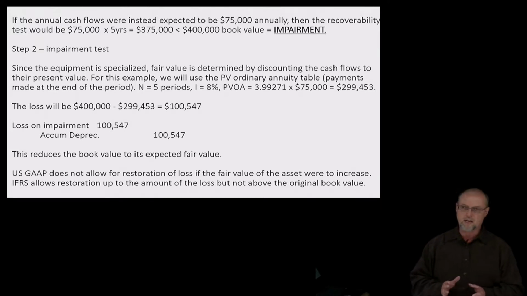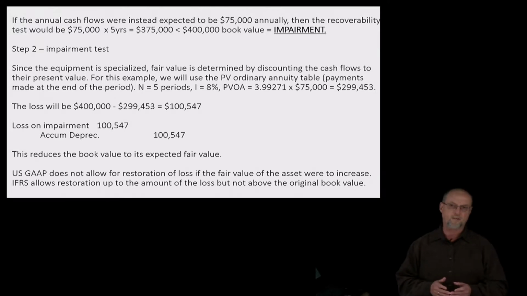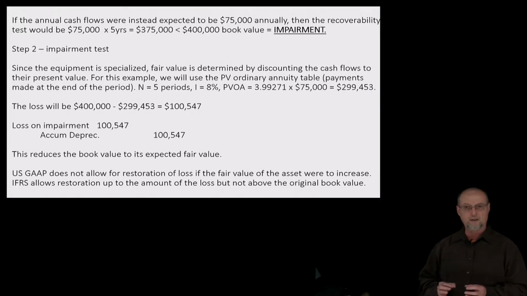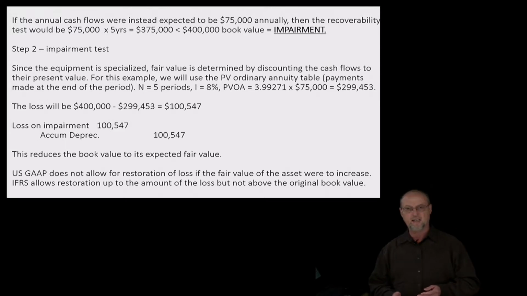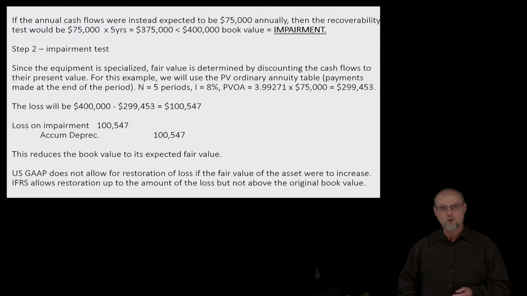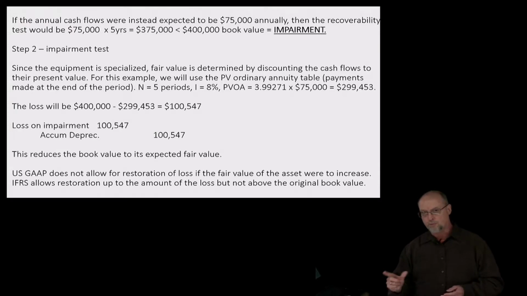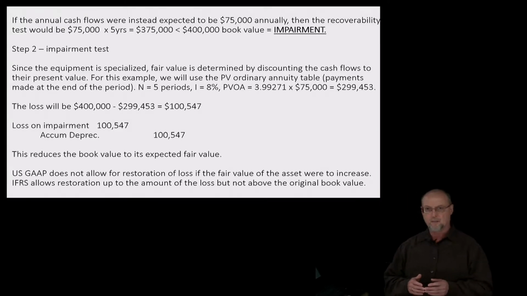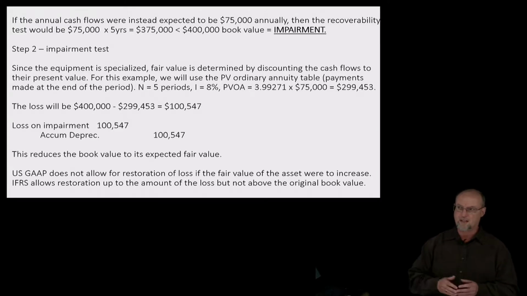Now, for this example, we're going to assume that cash flows take place at the end of the time period, which we would call an ordinary annuity. If you had an example where the cash flows were made at the beginning of the time period, that would be the annuity due. So we go to the appropriate present value table, which in this example is present value of an ordinary annuity.